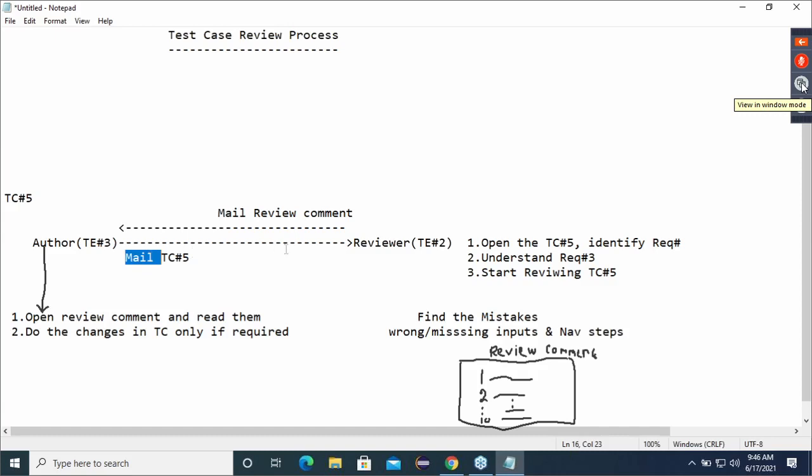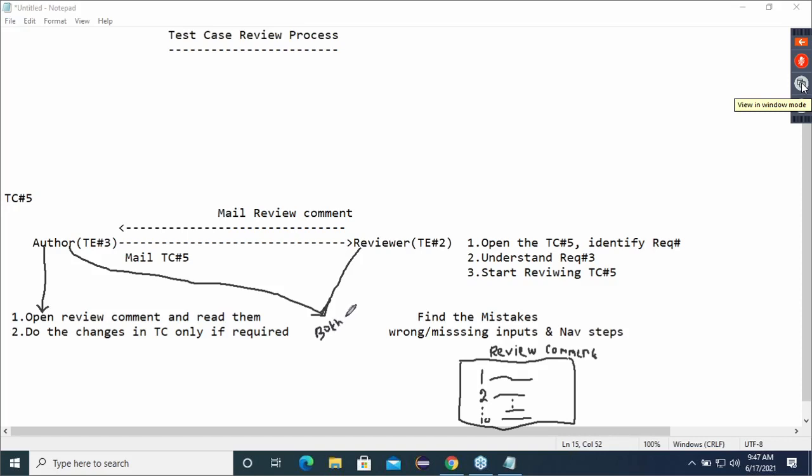Correct. Again, I'm going to send it back to the reviewer. Now tell me, guys, this process goes on until what? Author will change. Again, he'll send it back to the reviewer. Again, reviewer will check really everything is proper or not proper. So this love story between the author and the reviewer, this process goes on until what? Can I say until both are satisfied? Correct. Until both are satisfied.